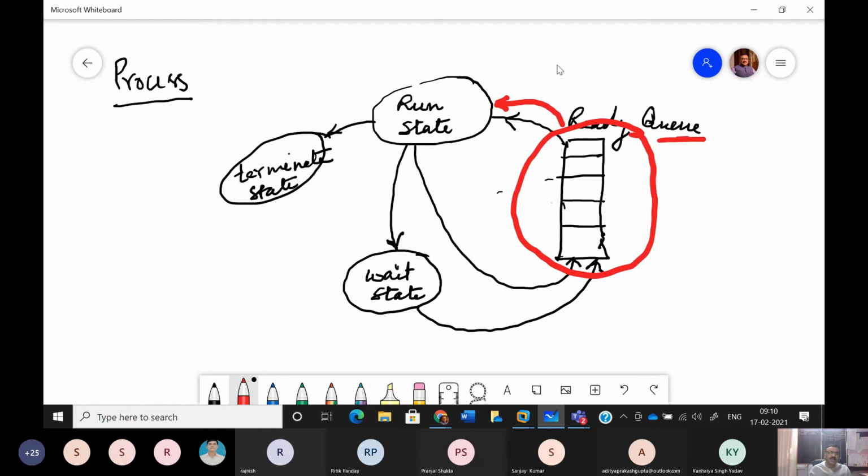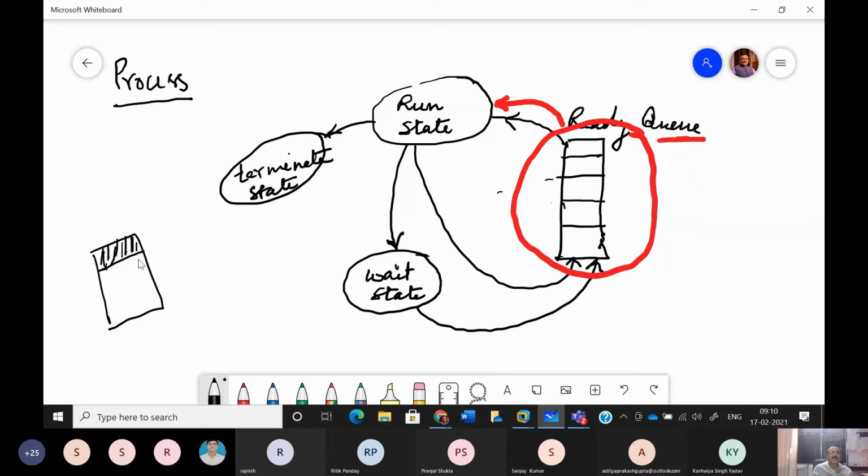So suppose we have a program or process which has moved from ready to run state, and this much portion of that process has executed till now. But since we have a fixed amount of time for which this process is allowed to execute, soon after this much portion is executed, the process is leaving the run state.